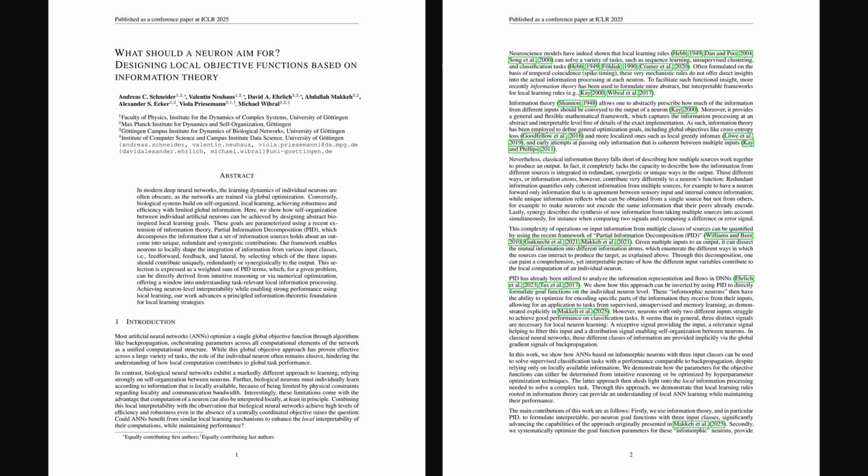All right, we're diving into this ICLR conference paper. What should a neuron aim for? Designing local objective functions based on information theory, published just over 3 months ago. It tackles the opacity of artificial neurons in deep networks.